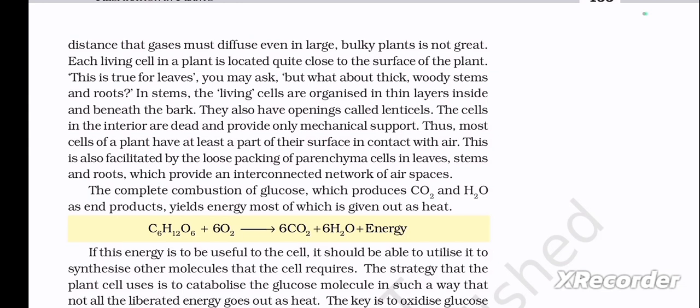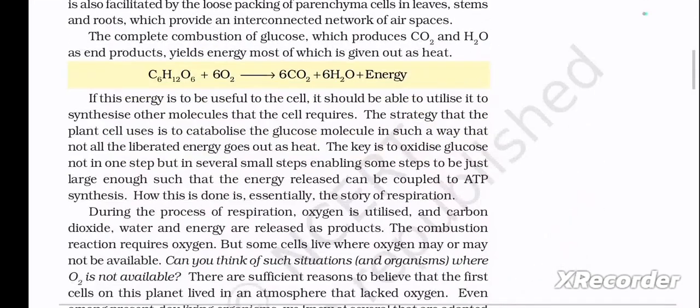The complete combustion of glucose, which produces CO2 and H2O as end products, yields energy, most of which is given out as heat. Here is one reaction: C6H12O6 plus 6O2 gives rise to 6CO2 plus 6H2O plus energy. If this energy is to be useful to the cell, it should be able to utilize it to synthesize other molecules that the cell requires.